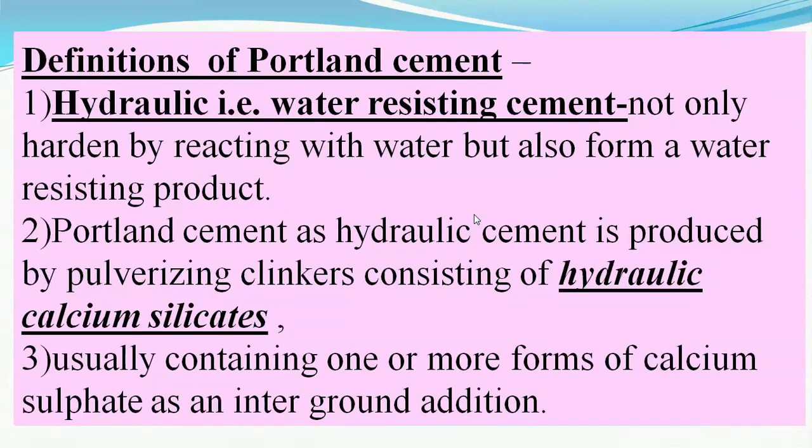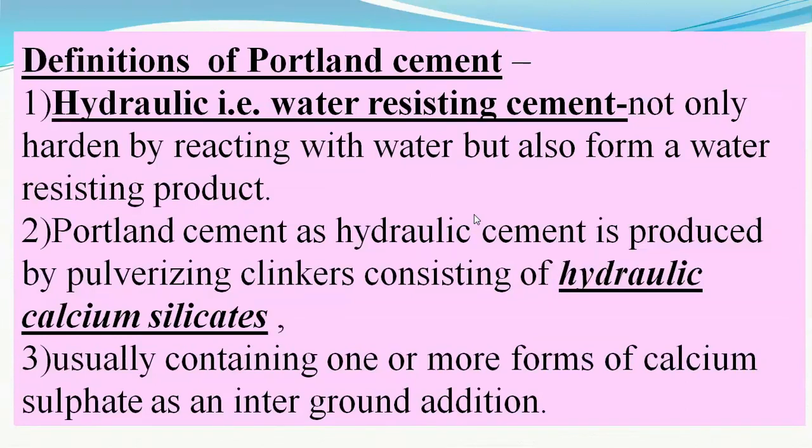Not only because it hardens after reacting with water, but also because it forms a water resisting, watertight product. And therefore it is named hydraulic cement.